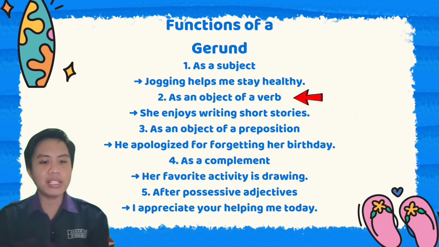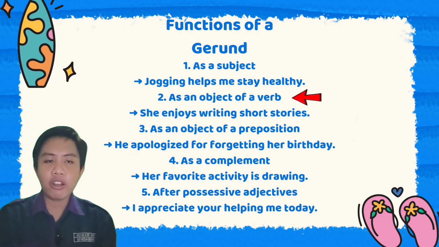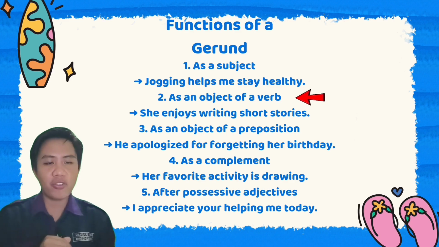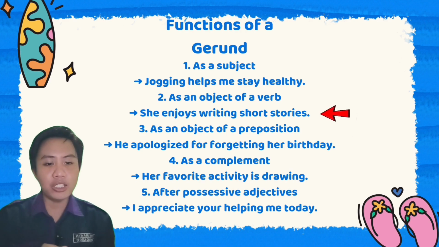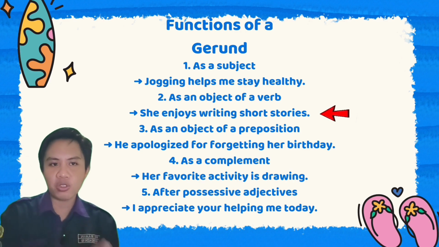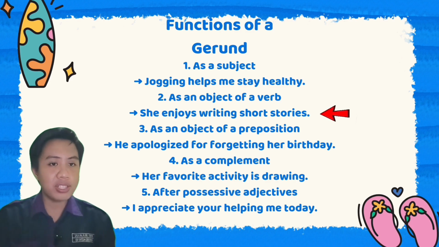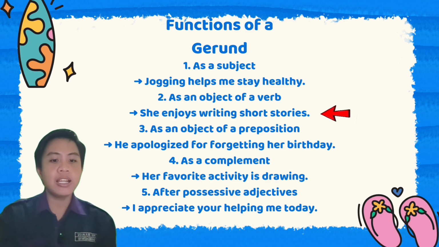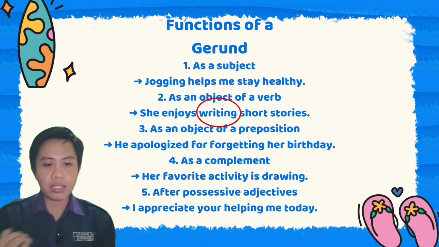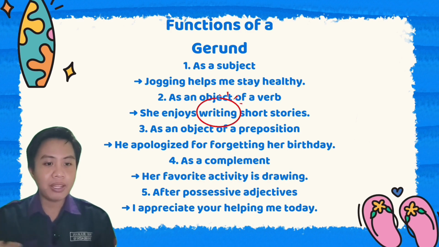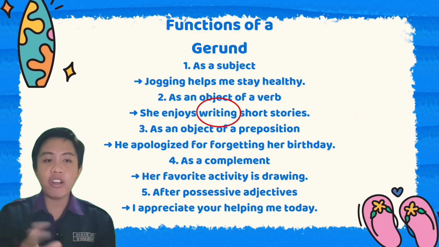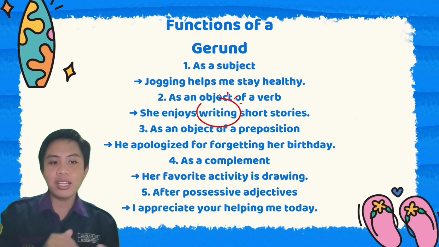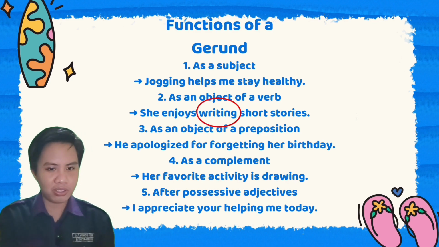The next one is as an object of a verb. For example, she enjoys writing short stories. She is the subject, enjoys is the verb, and writing is the object of the verb. So, she enjoys writing short stories.